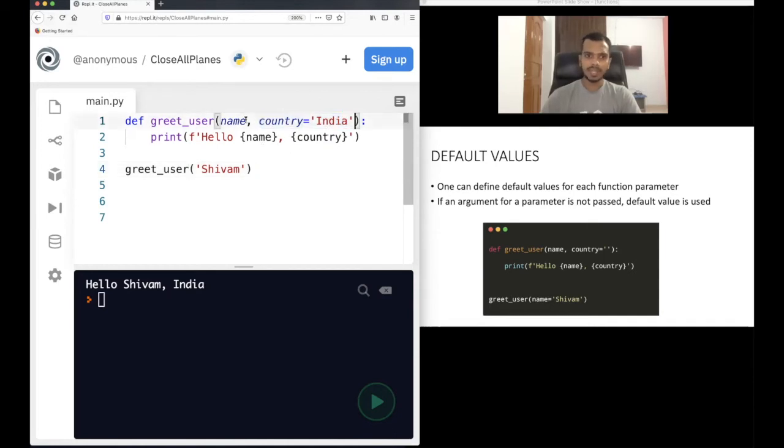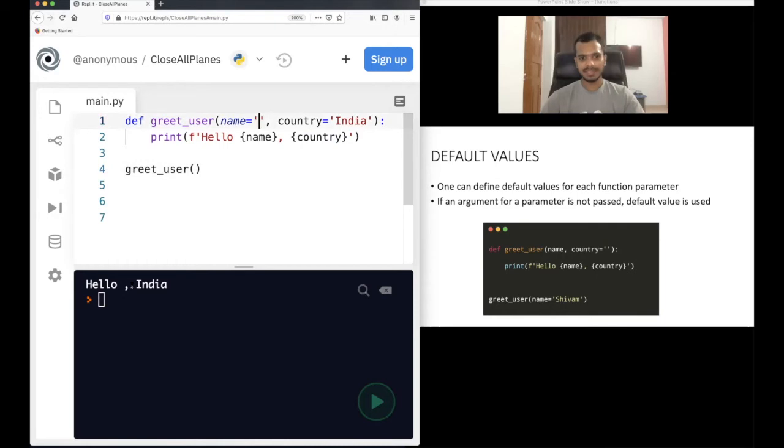For name also you can do the same thing. It's not like you can do it only for one. Do it for name also, just empty. If somebody does not provide any input, this function will work now also. Hello, comma, because there is nothing stored in this name, right?